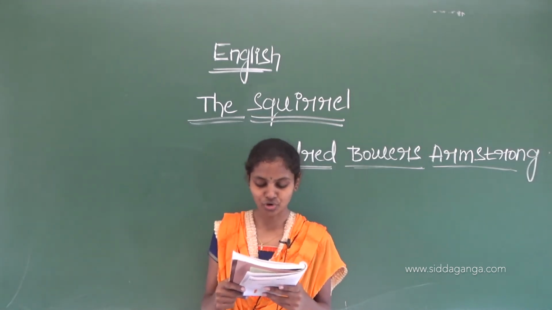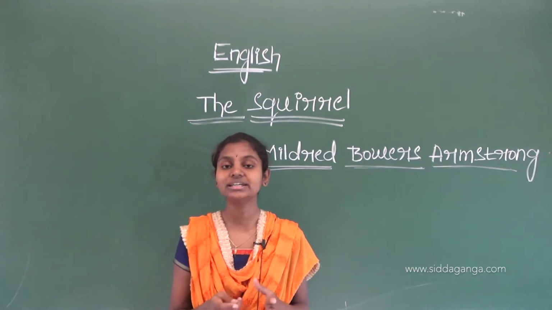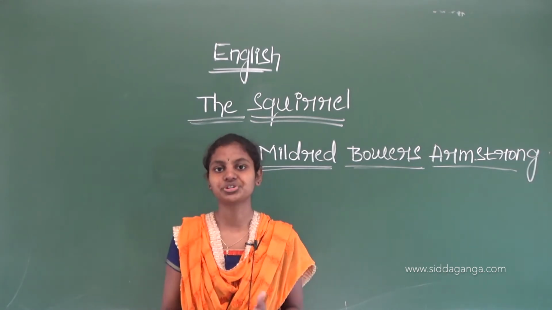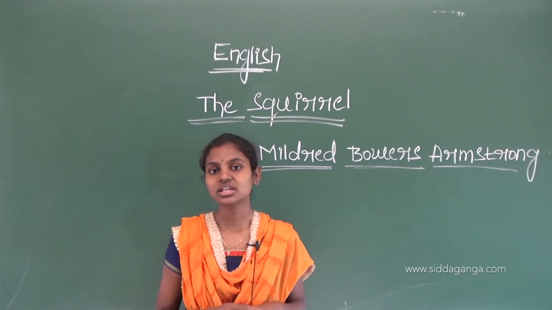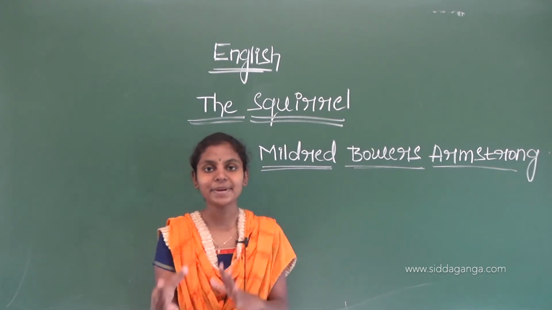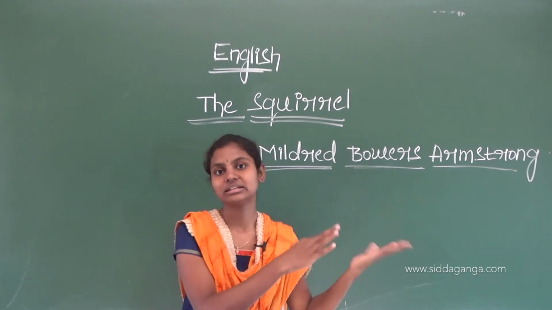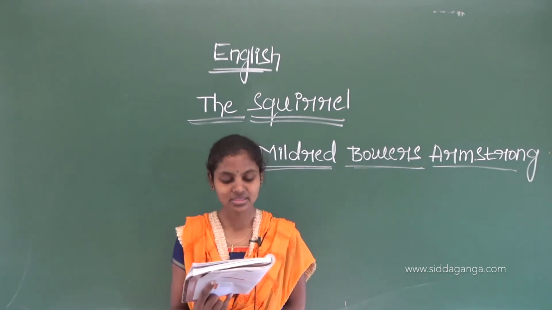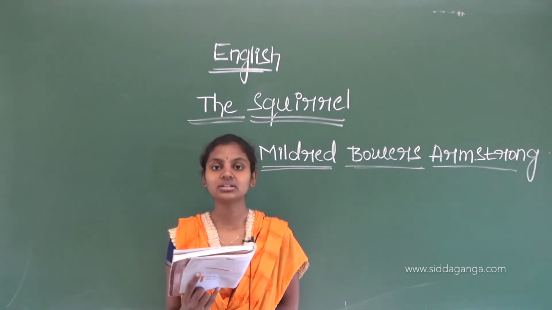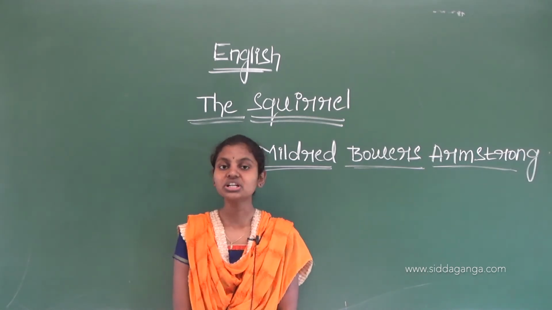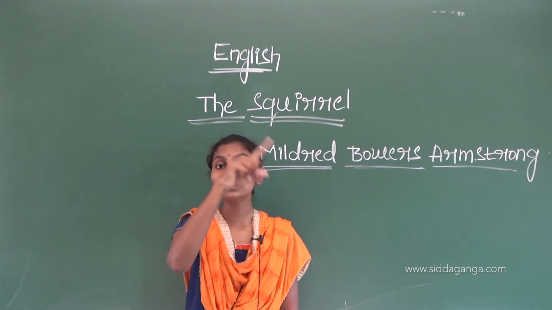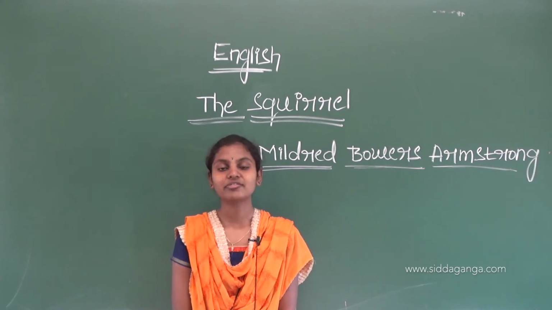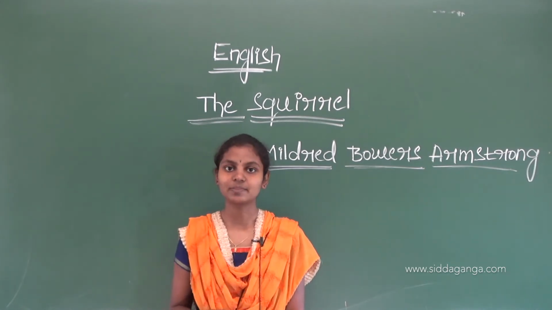Mildred Bowers Armstrong. As I told earlier, here the poet describes the nature, the body structure and also the character of the squirrel. She compares the squirrel's body parts with other things, so we will look at that. First sentence: he wore a question mark for tail. Children, we already know that the squirrel's tail is like a question mark. It is very feathery and bush-like in structure.